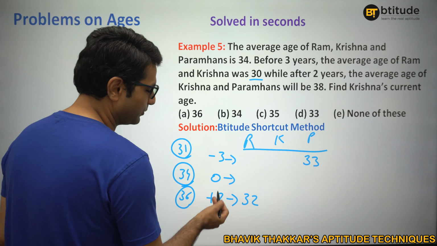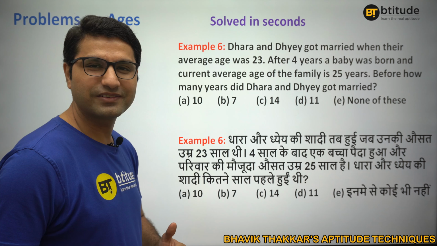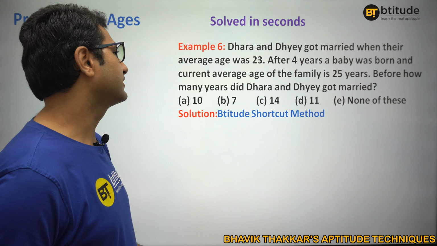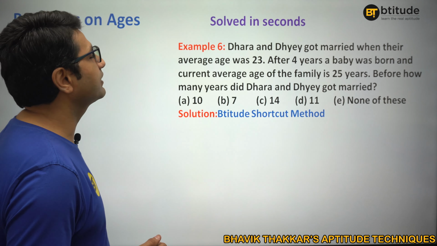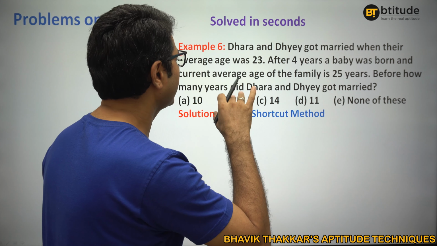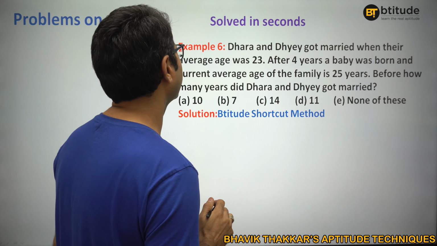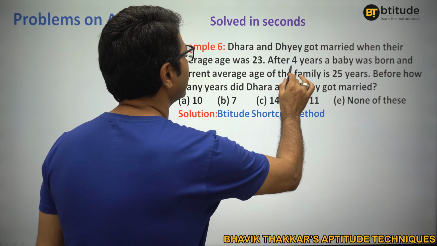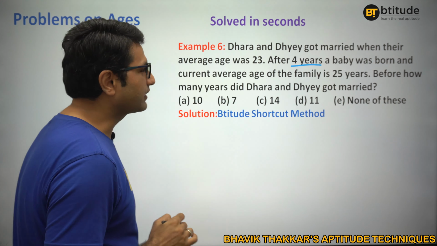What about this one? Again, please pause the video and try to answer on your own first. Fine. Let me give you an idea. Dhara and Dei got married when the average age was 23. And after 4 years, a baby was born. So, after 4 years, try to understand that.